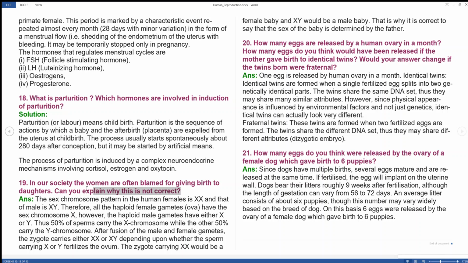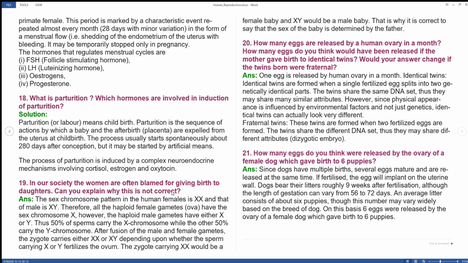In our society, women are often blamed for giving birth to daughters. Can you explain why this is not correct? Because the father is completely responsible, since the sperm gives either an X or a Y chromosome. The female gives always an X chromosome. So a zygote carrying XX would be a female baby and XY would be a male baby. So that is why it is correct to say that the sex of the baby is determined by the father.